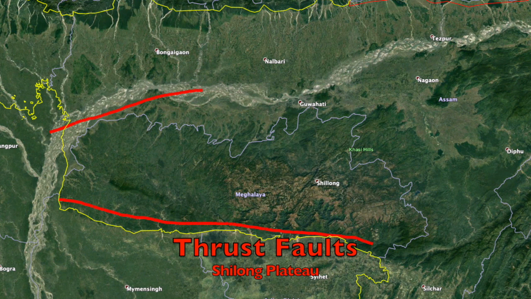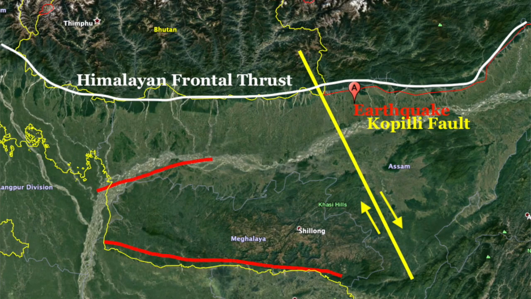It is actually one of these faults which slipped during the 1897 earthquake, which was a massive, more than 8 magnitude earthquake and caused widespread damage and fatalities. However, the earthquake that we are talking about did not take place along the Shillong plateau or along the Himalayan belt.